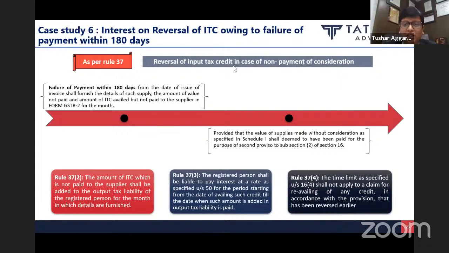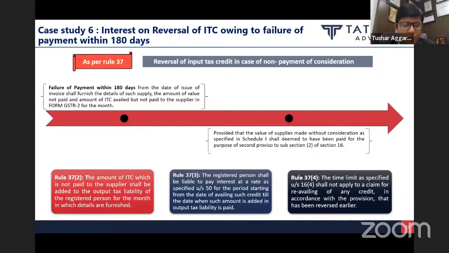When we read section 50 subsection 3, it talked about availed and utilized. Rule 88B also talked about availed and utilized. Now this rule 37.3 is saying from date of availment. Now let's come to the discussion part.